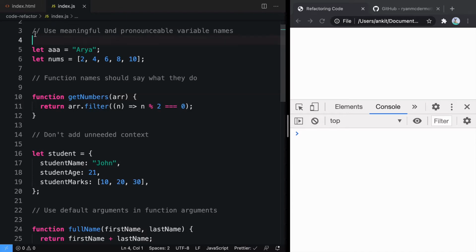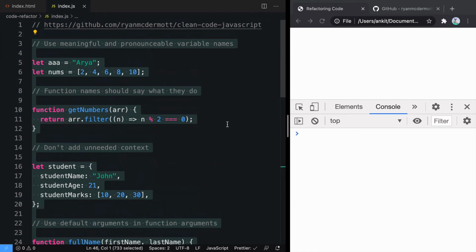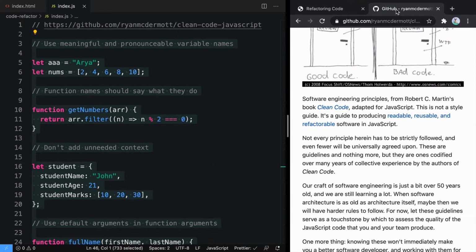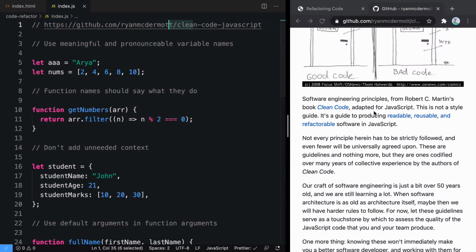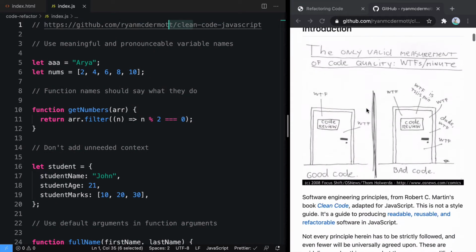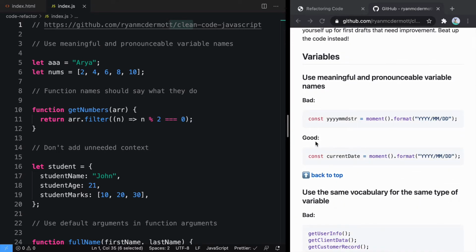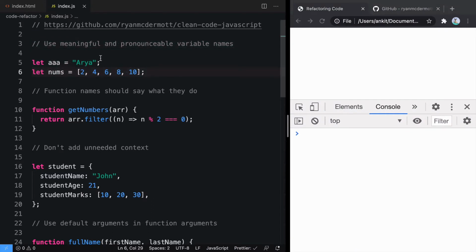So here we can go through some of the rules, but for better understanding of all the different rules, you can follow this link that I've given on the top known as Clean Code JavaScript. This is a repo where you can learn about all these things with examples to know these things better. So here I'll give you some of the guidelines that I think are very important. So let's start with the first one.